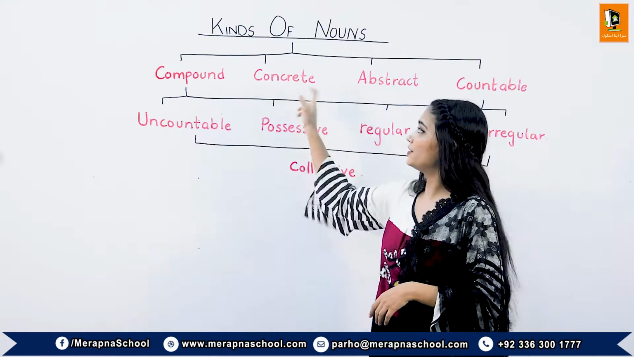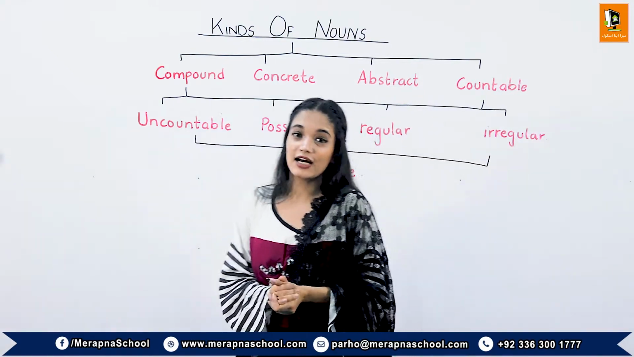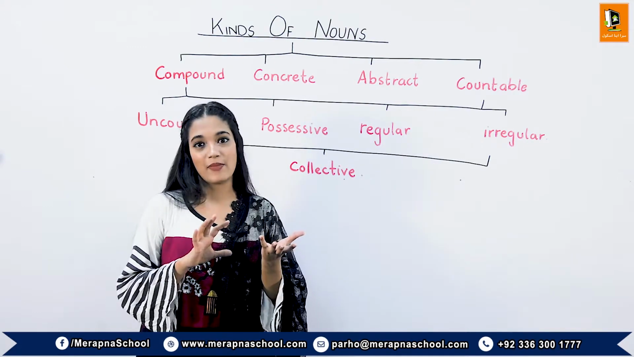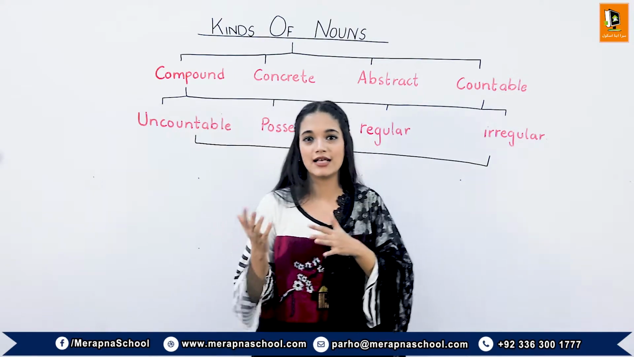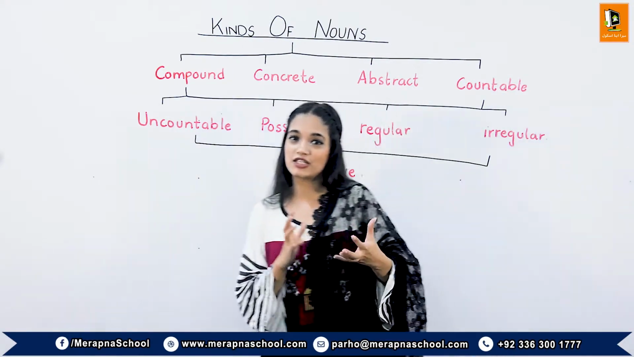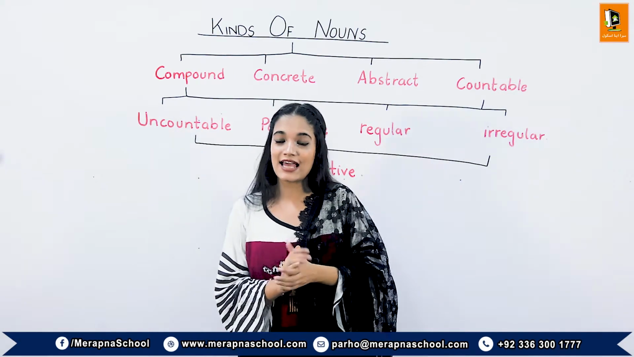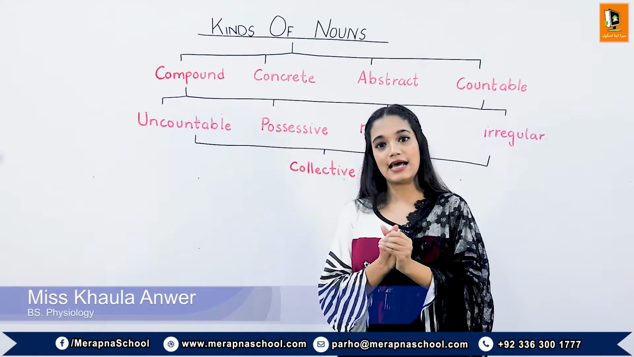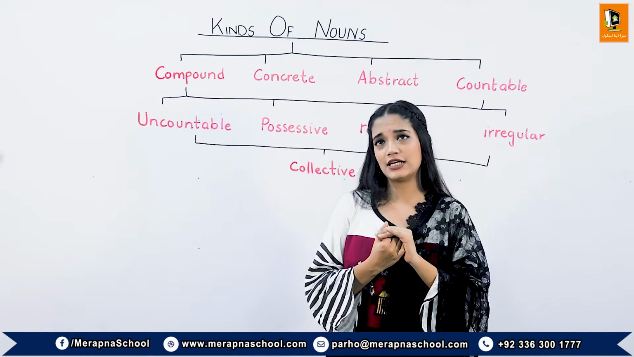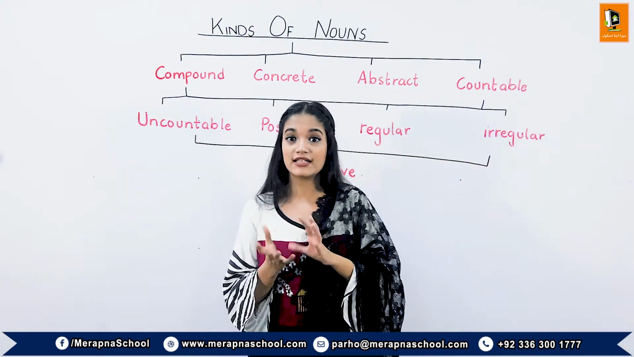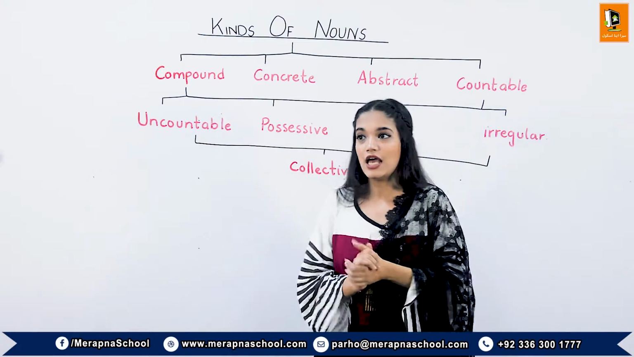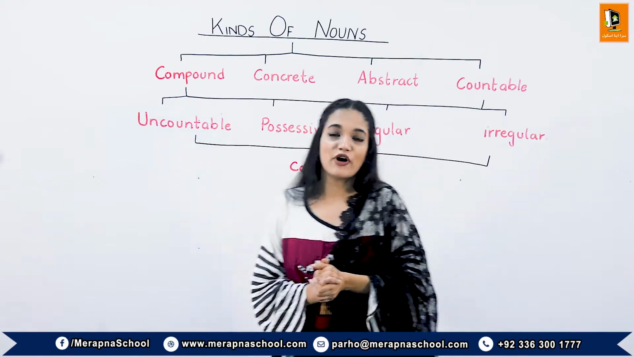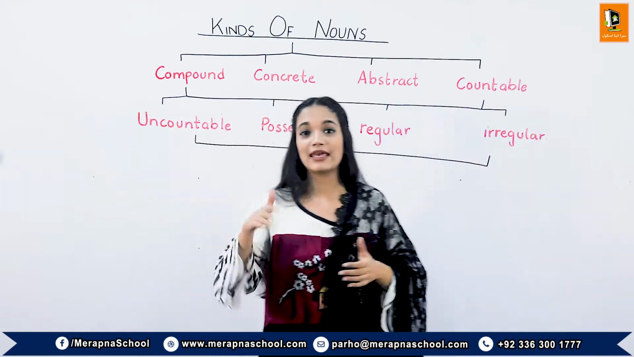The next kind of noun is the concrete noun. A concrete noun is a noun which can be felt or sensed by our senses, like the sense of hearing, sight, touch, and taste. So these nouns can be seen or felt through our senses. For example, a door is a concrete noun because we can see it. Clothes are concrete nouns because we can feel them. Perfume is a concrete noun because we can smell it.